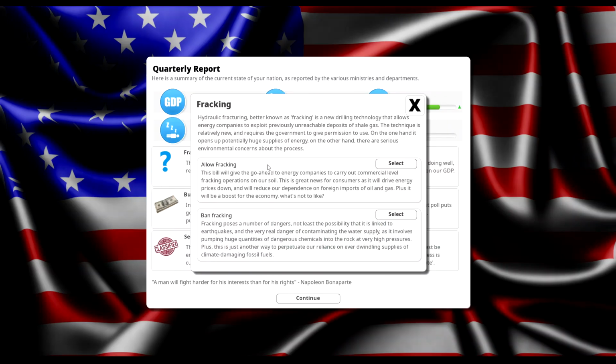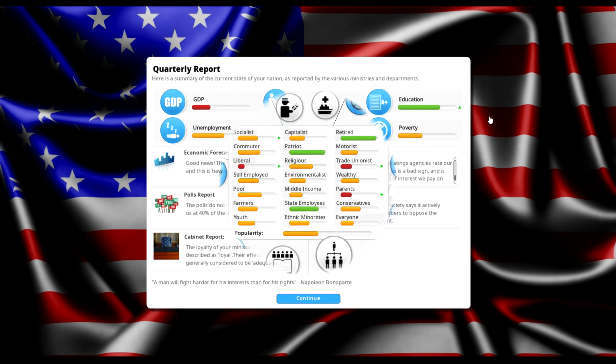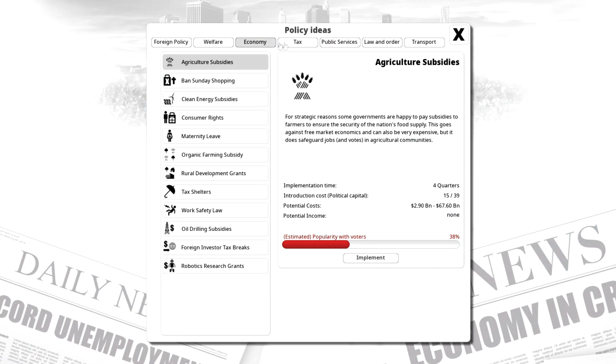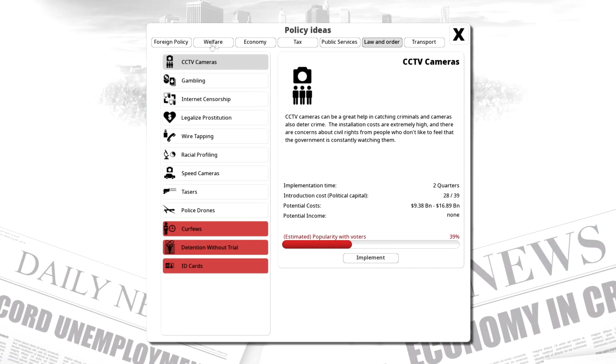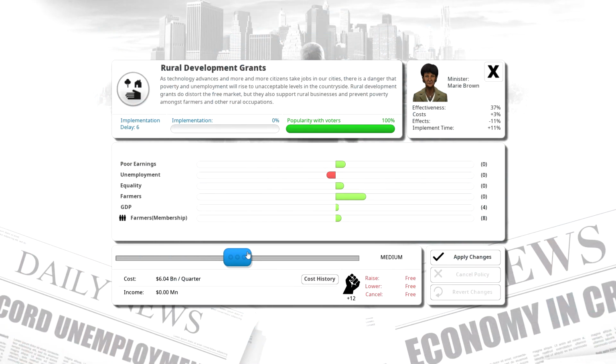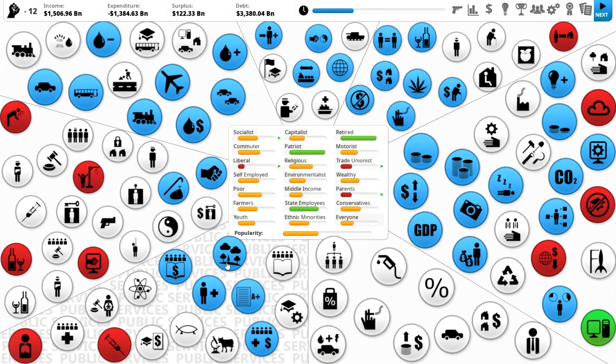So we're going to ban fracking because it has lots of environmental tolls that could be negative for the economy, but we also have to get the environment in check. So let's do rural development grants. So this will help the economy as well.